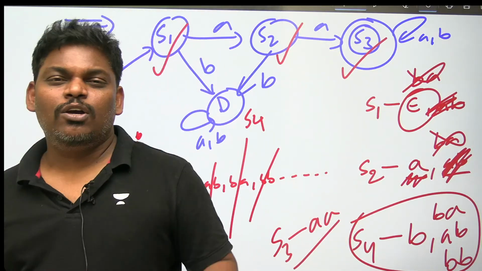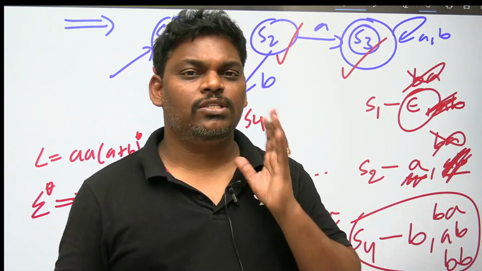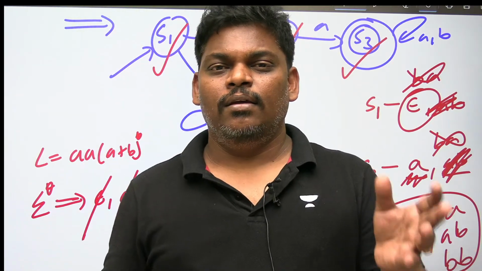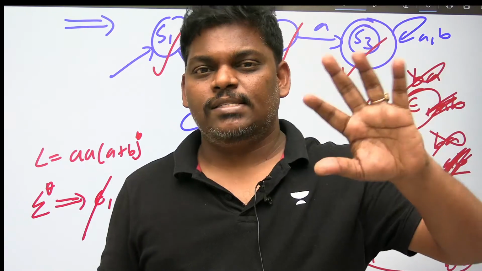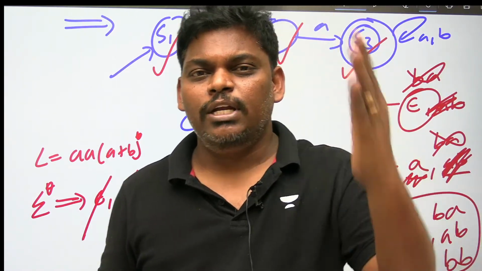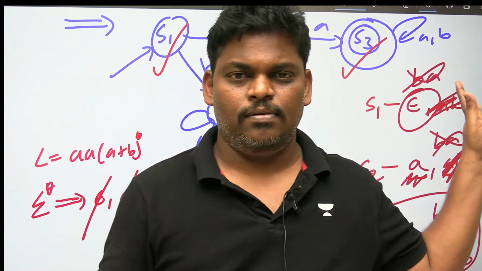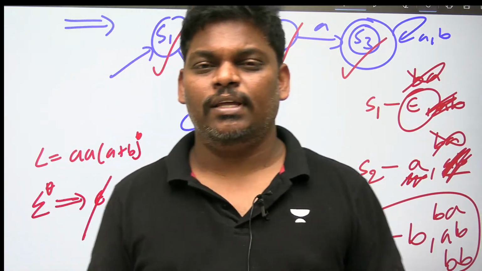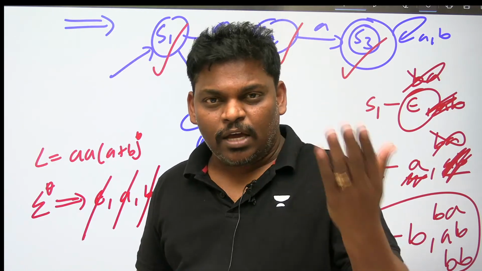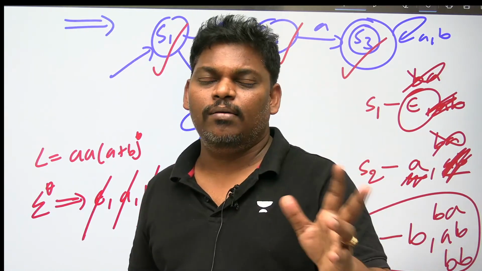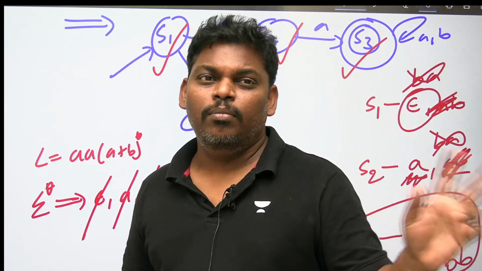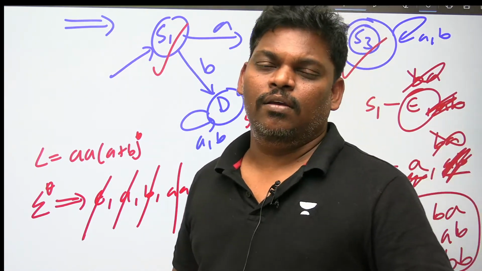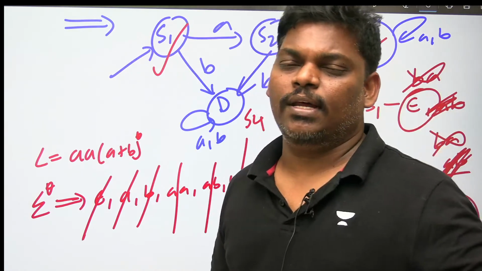Remember, equivalence classes will divide sigma star into some equivalence classes. I have given some names also, S1, S2, S3, S4. Another way of saying: the minimal DFA will divide sigma star into some equivalence classes, where every state is one equivalence class.